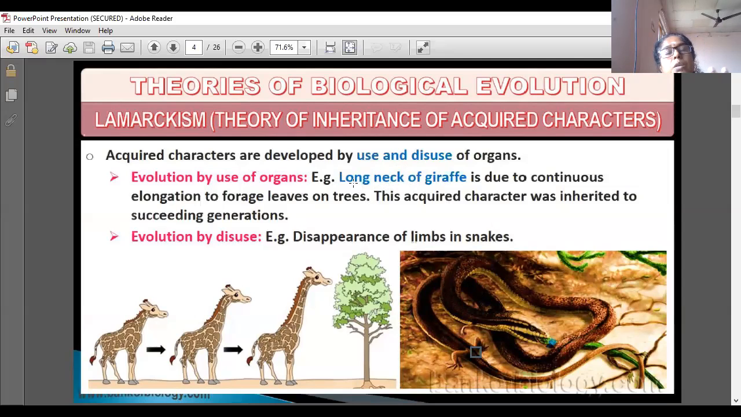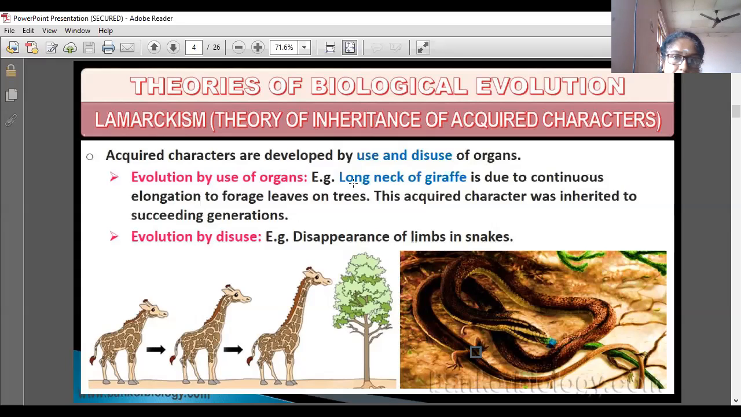The giraffe was continuously elongating to forage leaves on trees, every time stretching the neck. Every time using this organ, as a result the organ developed, and the neck became more developed.